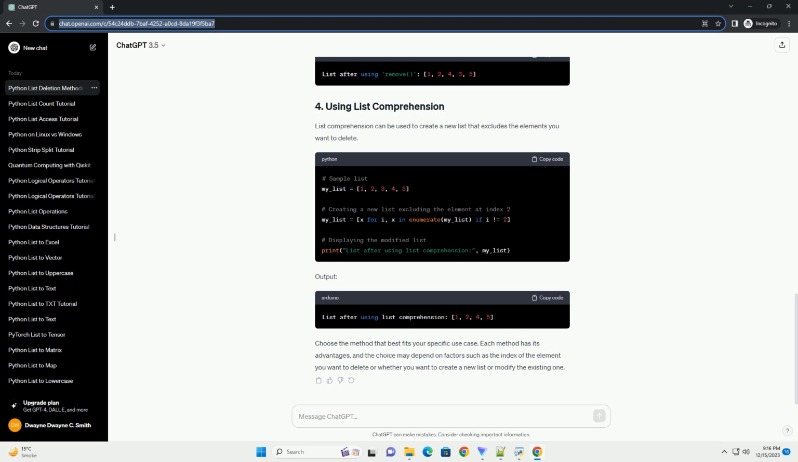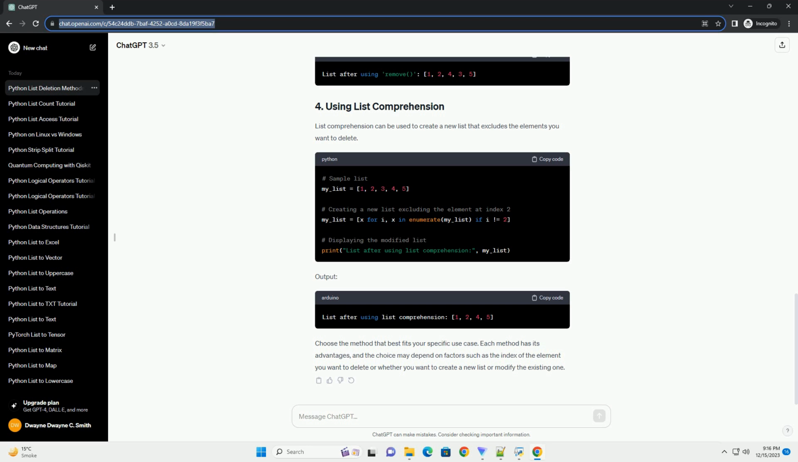ChatGPT. In Python, lists are versatile data structures that allow you to store and manipulate collections of items. Deleting elements from a list is a common operation, and Python provides several ways to accomplish this task. In this tutorial, we'll explore different methods to delete elements from a list with code examples. The del statement is a simple and direct way to delete elements from a list by specifying the index of the element to be removed.